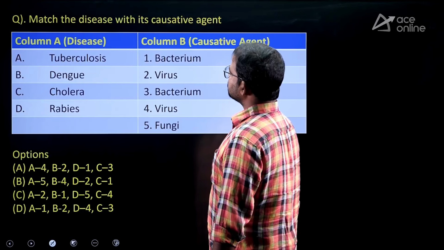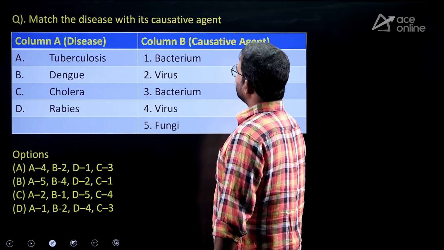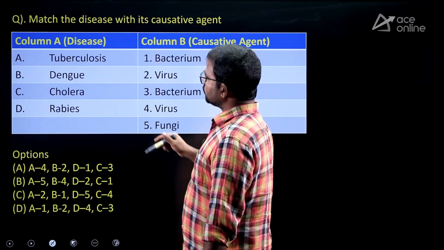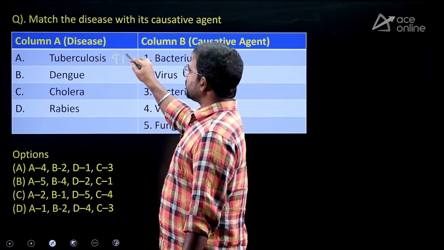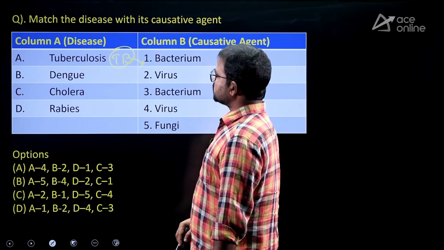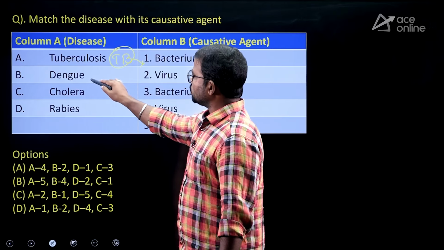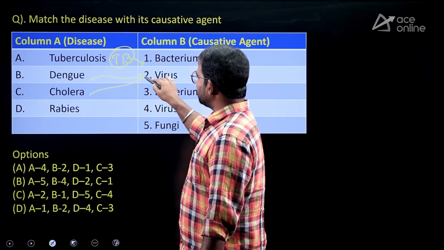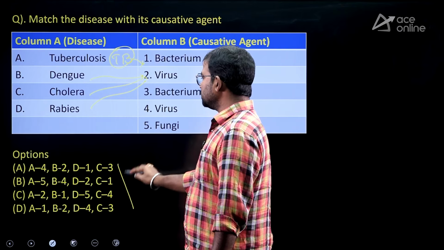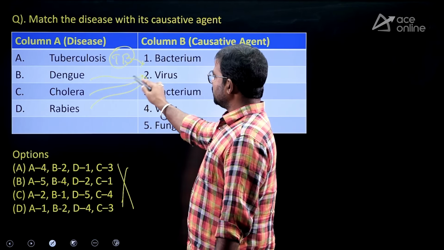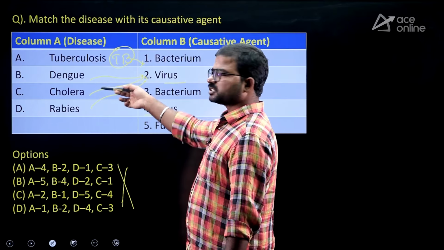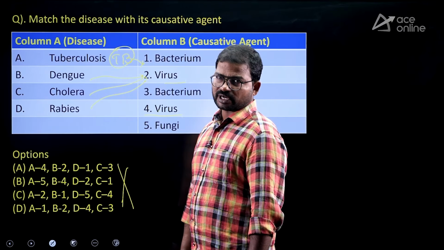Next one. Match the following diseases and their causing agents. Tuberculosis, TB, is majorly caused by a bacterium. Next, dengue, cholera, rabies. These are all majorly caused by viruses. Here the concerned option is not there. Just consider that they mention virus in two options, 2 and 4. From an examination point of view, you have to remember that.